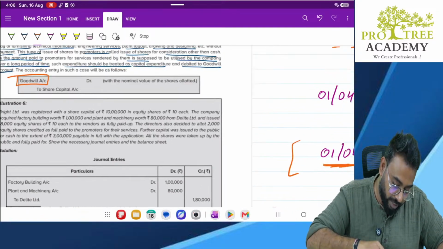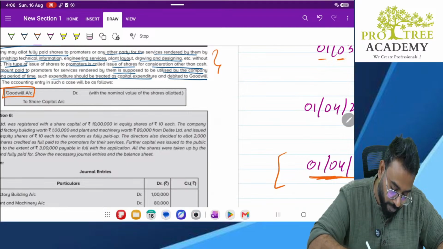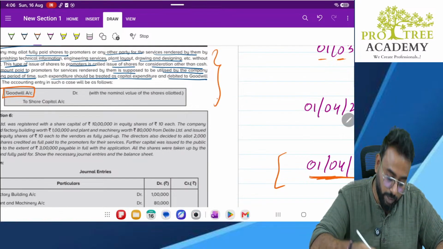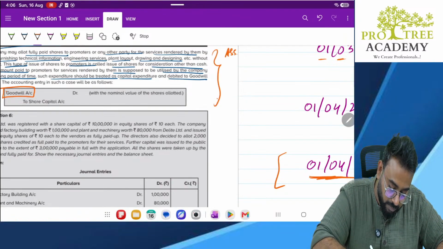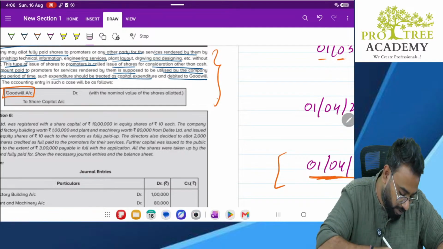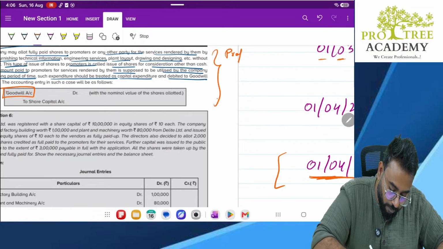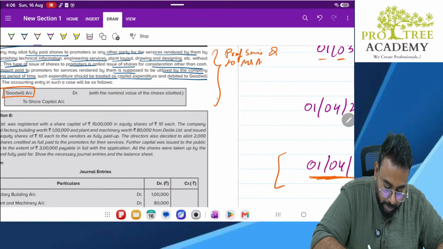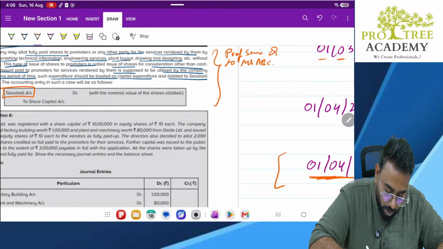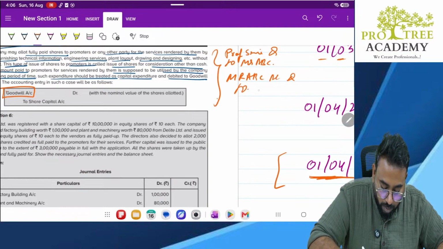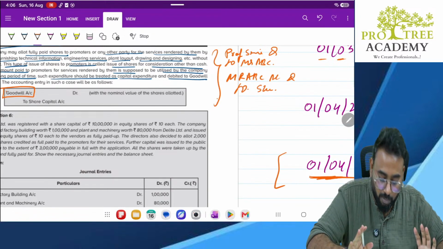So what they are trying to tell you, listen to me very carefully. When you purchase from the vendors, what is the entry you pass? Say you purchased an asset, or suppose you purchased a professional service. What is the entry you pass? Sir, professional service is an expense, so debit to Mr. ABC. Correct? Then when you allot the shares, it will be Mr. ABC account debit to share capital. This is the entry normally you pass.